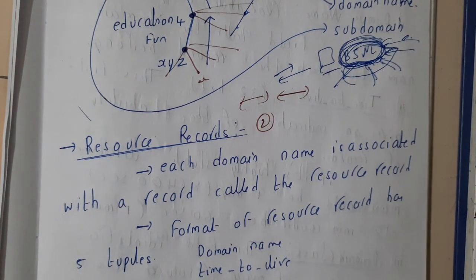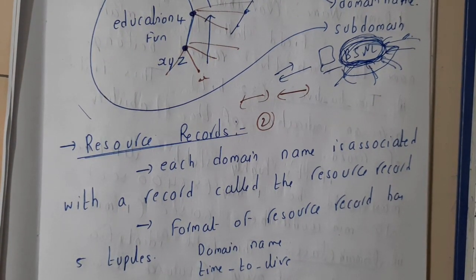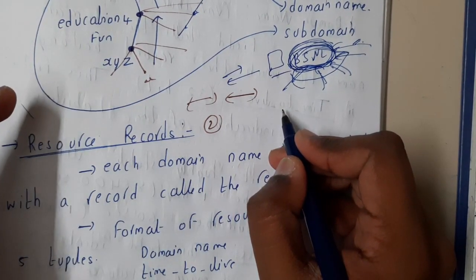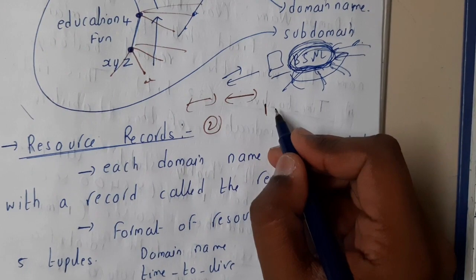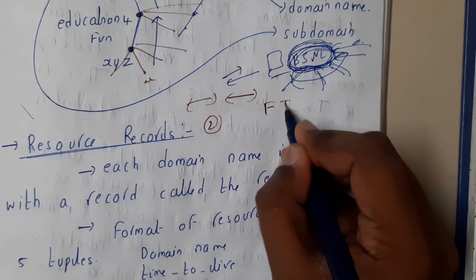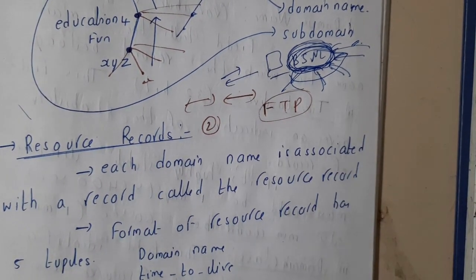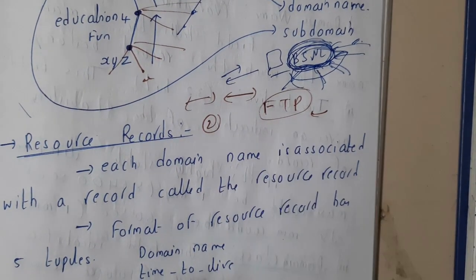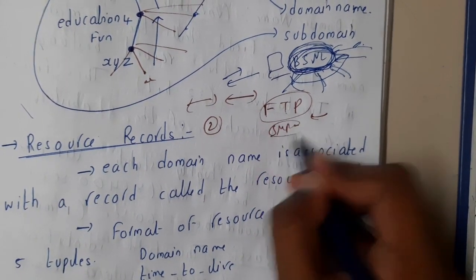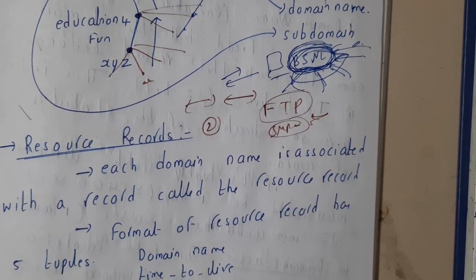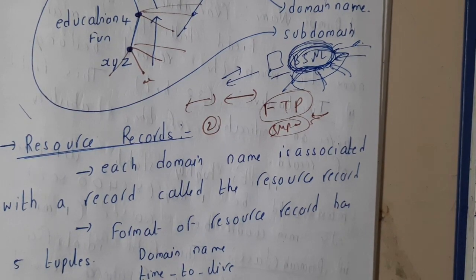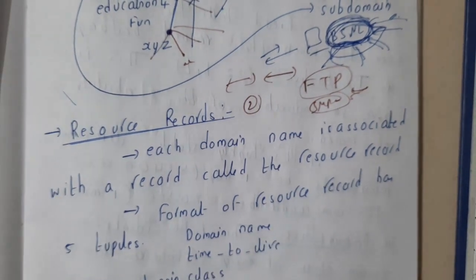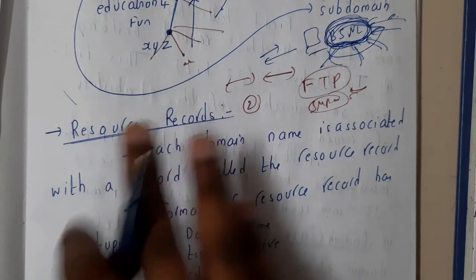But basically when you are hosting a server or running a server, you will be managing multiple things, guys. Assume your website is having a download option, right? If you are allowing someone to download, you need to have FTP, guys. That is nothing but file transfer protocol. Again, this will be having a particular IP address if you are using a separate server for it. Like that, if you are using mail, SMTP, this will have a separate IP address. So you should record all these things. Whatever is on your website, everything should be recorded properly. That process of recording everything in a neat and systematic way is nothing but resource records. We'll be maintaining them, guys.